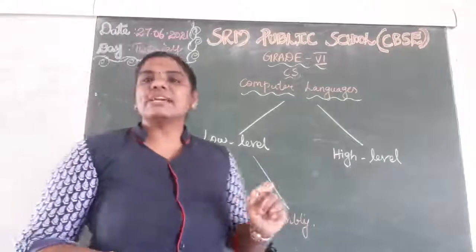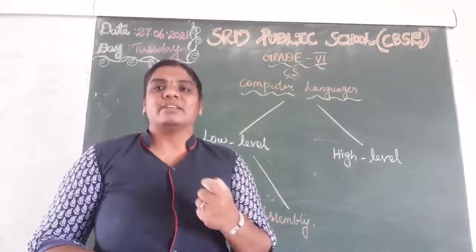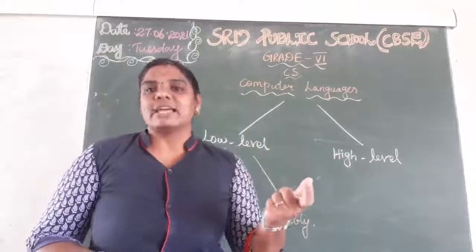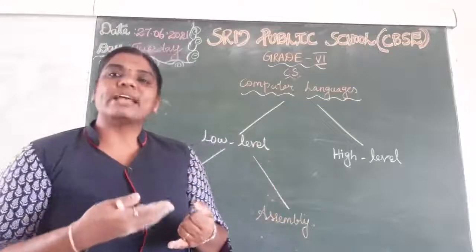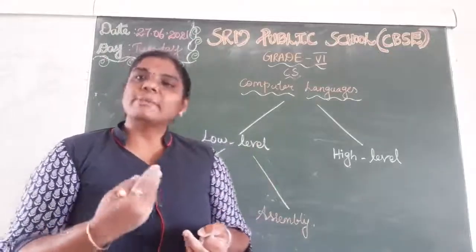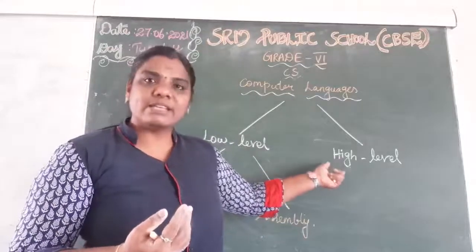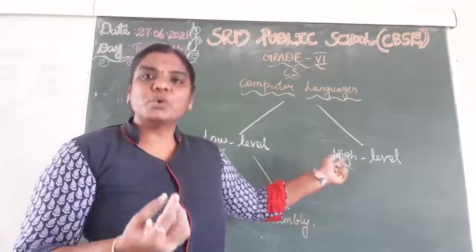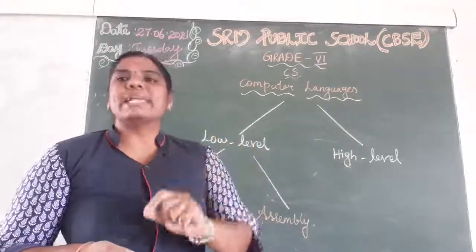Then high level language means what? It is somewhat difficult to understand. It looks like our English language. It is a combination of English alphabets, numbers, then symbols also. So whatever language we want to write the program in, we should know the format for the language.